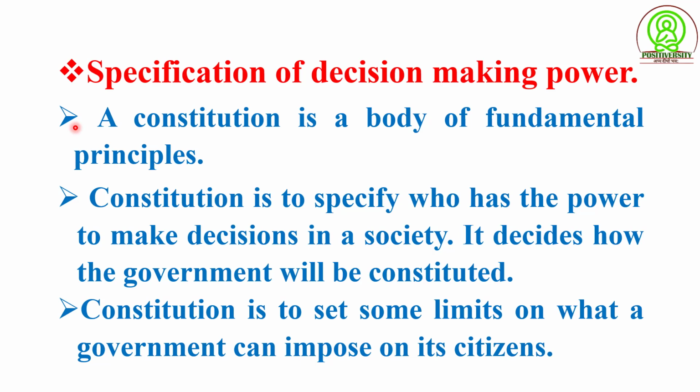In some constitutions like the old Soviet Union, one single party was given the power to decide. In a democratic constitution, the people get to decide. The constitution has to provide an answer to this. The second function of a constitution is to specify who has the power to decide how the government will be constituted.